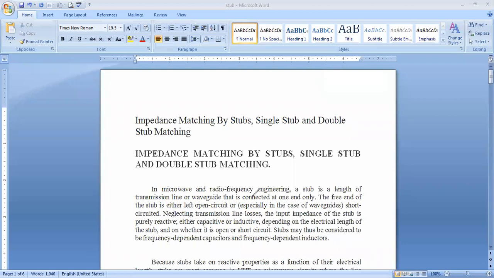Those RLGC are the electrical components, that's why it is called electrical length. Whether it is open circuited or short circuited, stubs may thus be considered to be frequency dependent capacitors and frequency dependent inductors. Of course, capacitors and inductors are always frequency dependent, right?